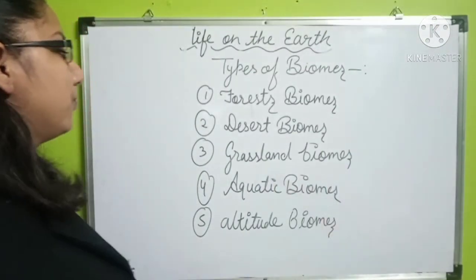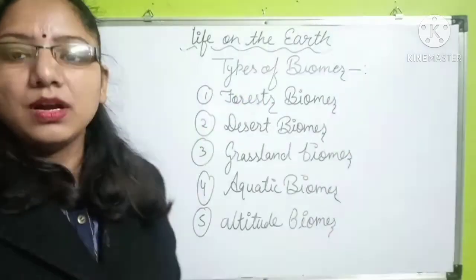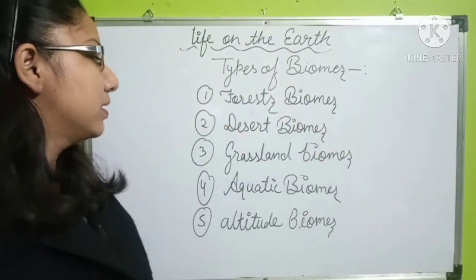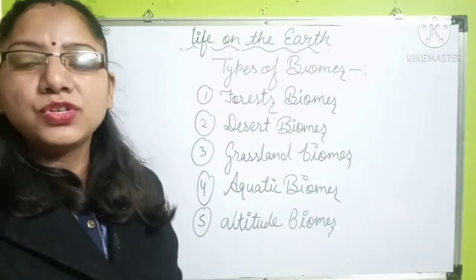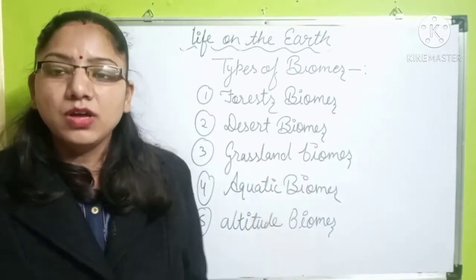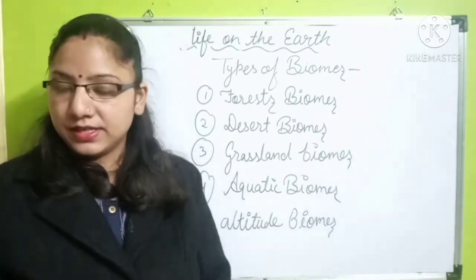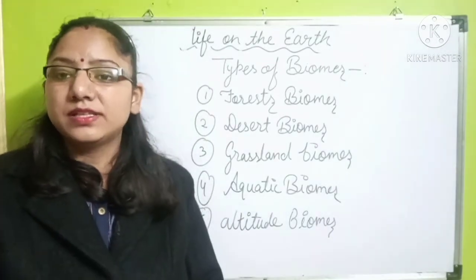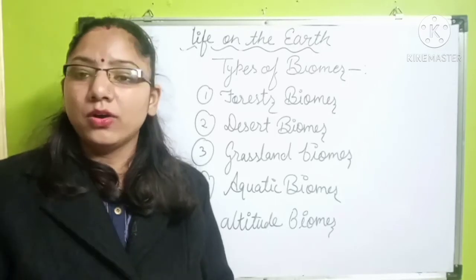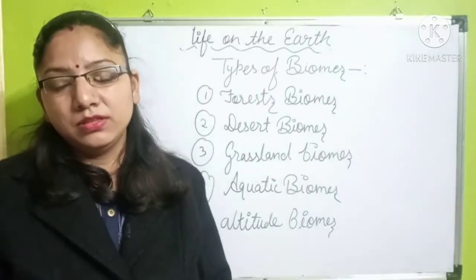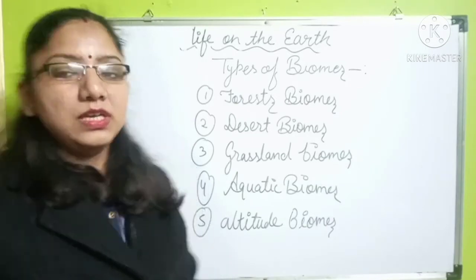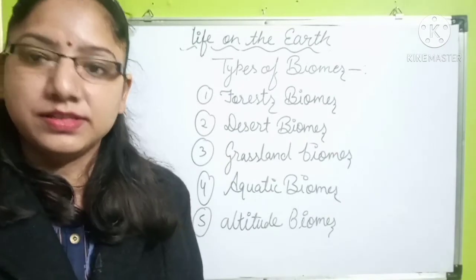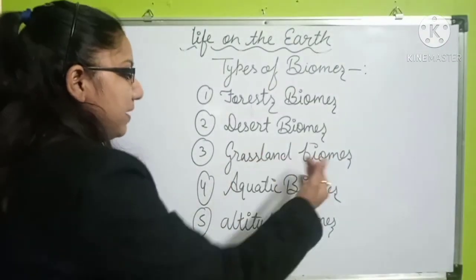So the study of these forests comes under the forest biome. If we talk about the desert biomes, in the desert biome we study the ecology or the environment of the desert area. As we know, deserts are also of different kinds. A desert is not only dry and hot, even a desert can be cold as well. So the study and the features which we find in the desert come under the desert biome. The grassland biomes.